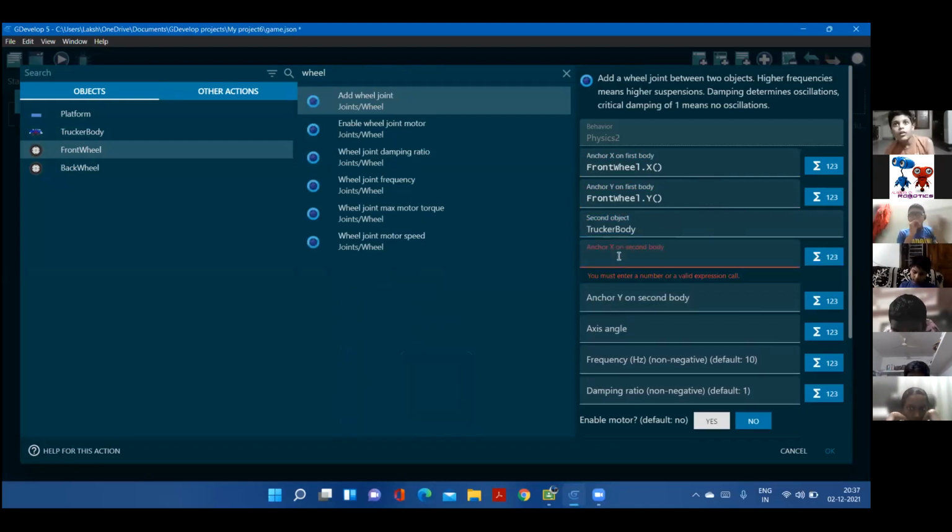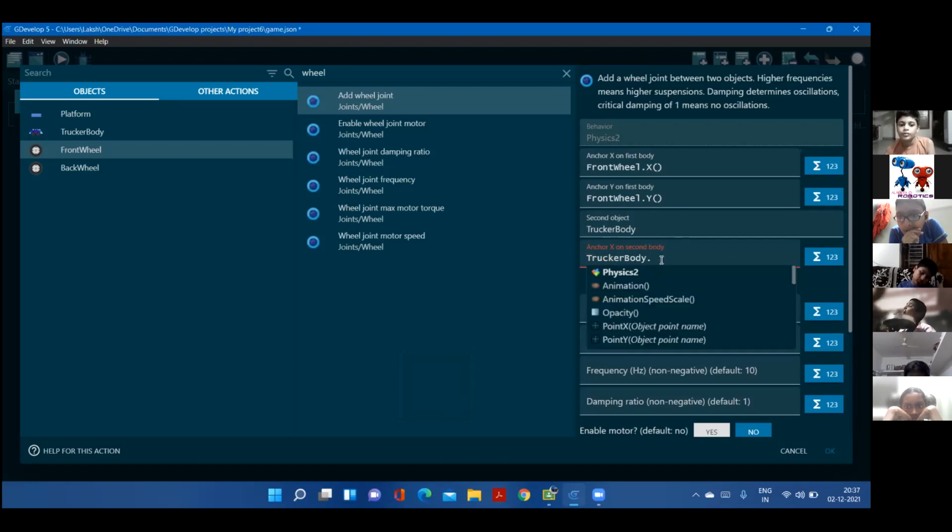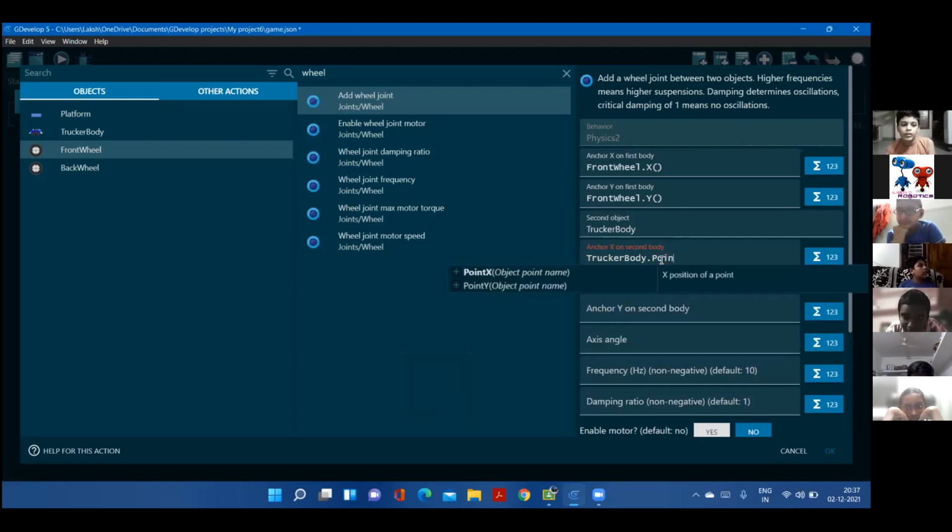And anchor X on the second body is going to be trucker body, but we're going to use point X and point Y right now. Listen carefully. What is the point name? Can anyone say? It's obvious.